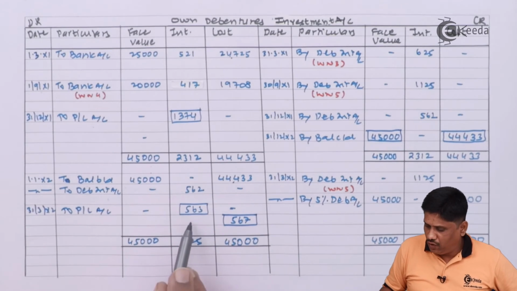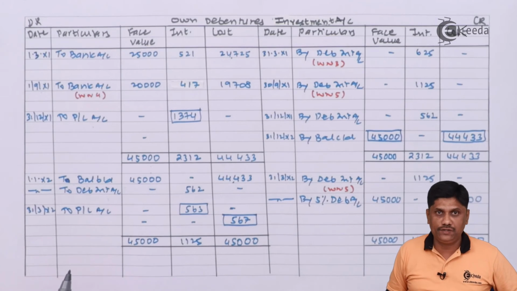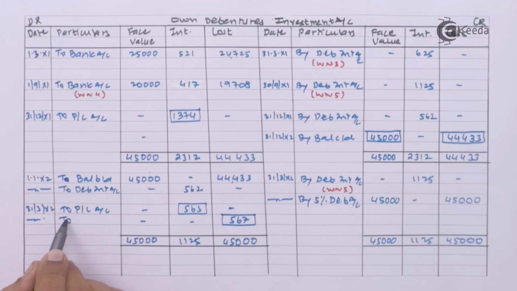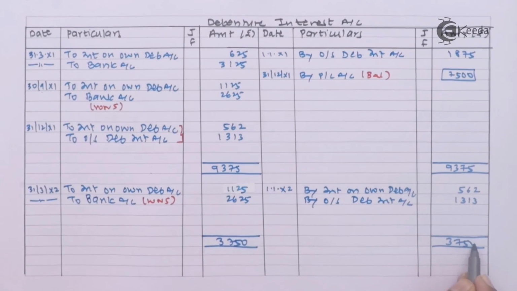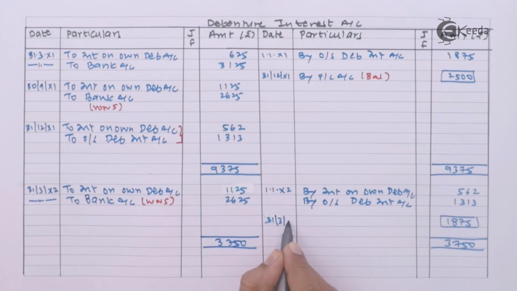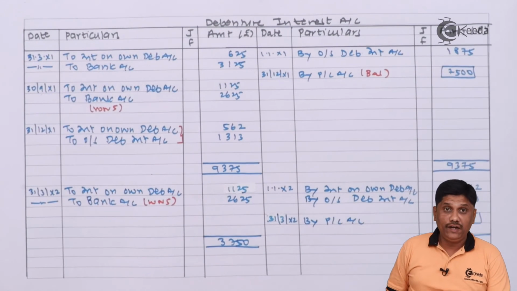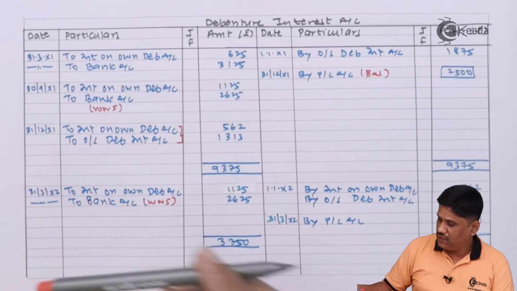$567, it is a profit on cancellation, and this profit on cancellation we will transfer to capital reserve because this is a capital profit for you. Our remaining amount of interest of debenture will be transferred to P&L account being a balancing figure.